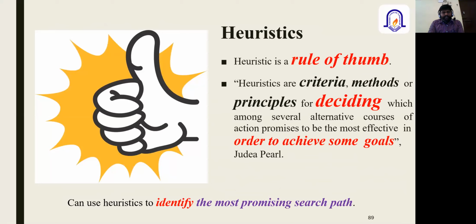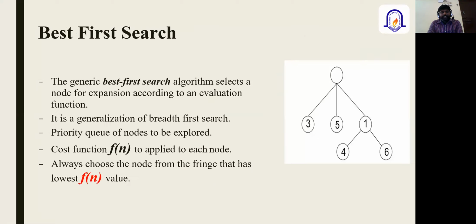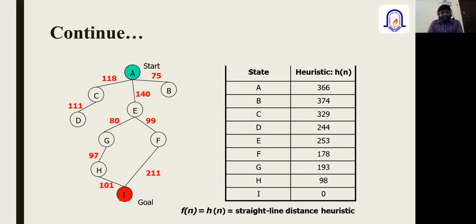So I was explaining this informed searching technique, which works based on the heuristic function. A heuristic function can be any selection criteria, method, function, formula, or principle for deciding which among several alternative solutions promises to be the most effective in order to achieve the goal. So out of the available solutions, based on any function, formula, or calculation, we are trying to find the optimal solution. Now, we also discussed the greedy searching algorithm.